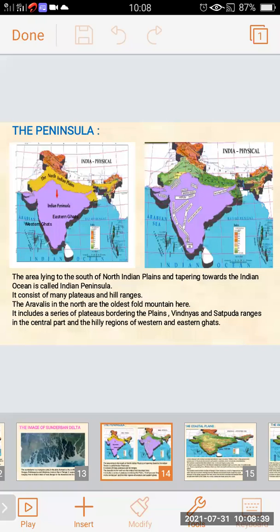The next physiographic division of India, the peninsula. In the first picture of the map, the purple color indicates the area covered by the Indian peninsula.